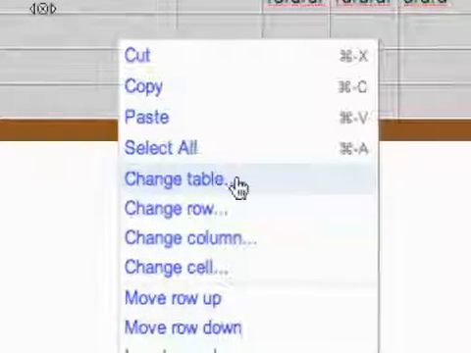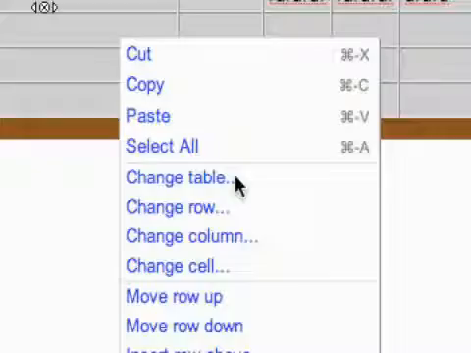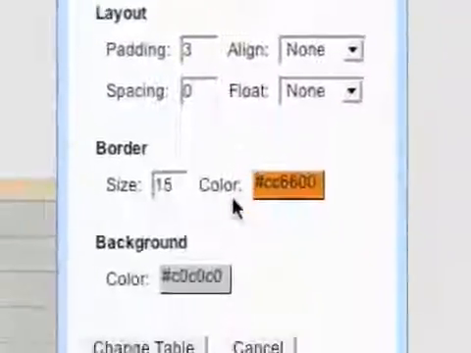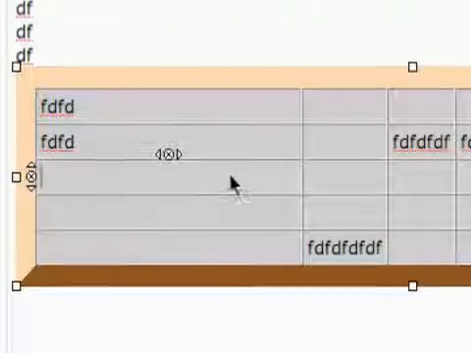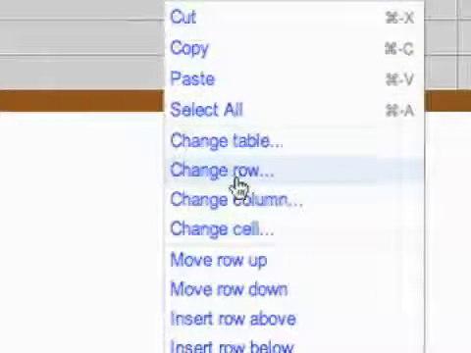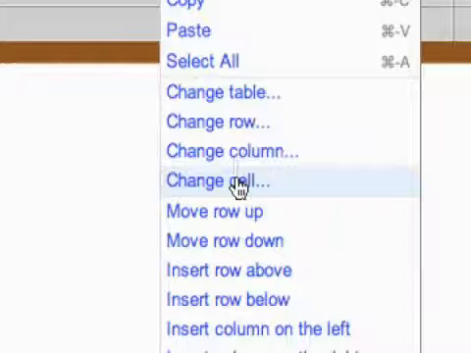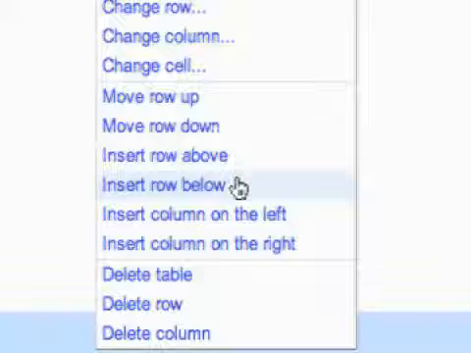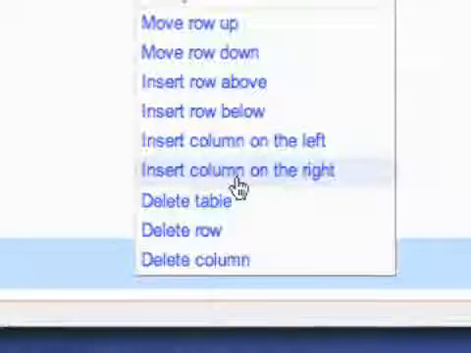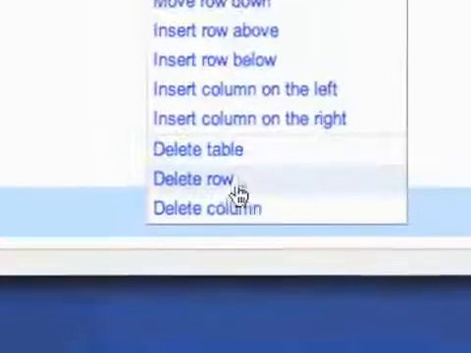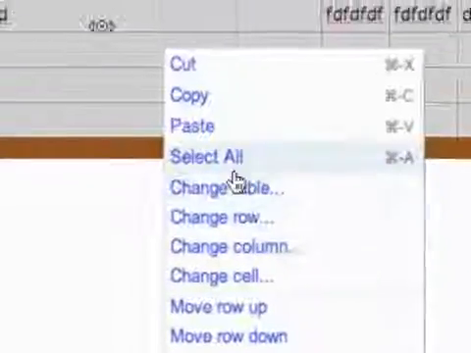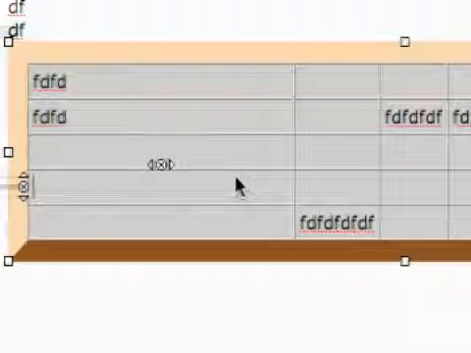And then always remember the options that you've got when you right-click on anything. You can do Change Table to go back to your original options and change all these again. And then you've got Change Row, Change Column, Change Cell, and then Move Row Up, Move Row Down, Insert Row Above, Insert Row Below, Insert Column on the left, Insert Column on the right, Delete Table, Delete Row, Delete Column. So you've got plenty of options when you're inserting a table. So that's how you insert a table into Google Documents.